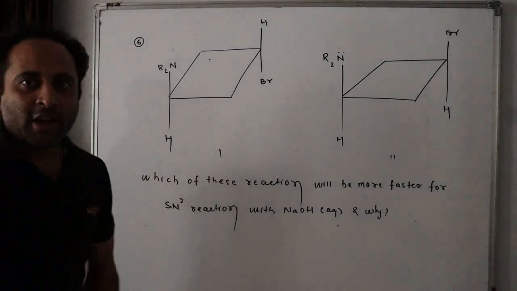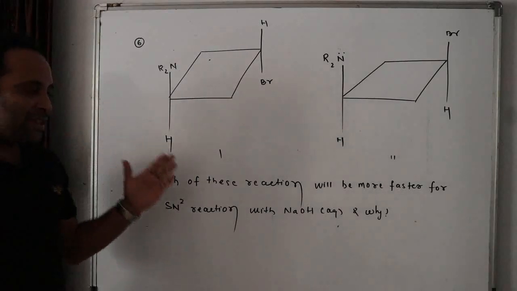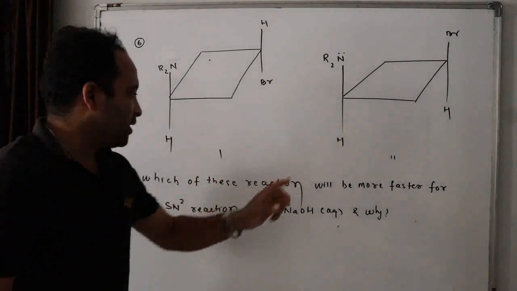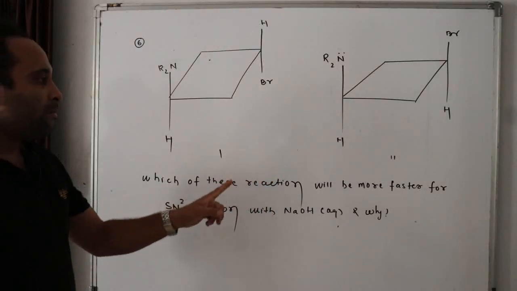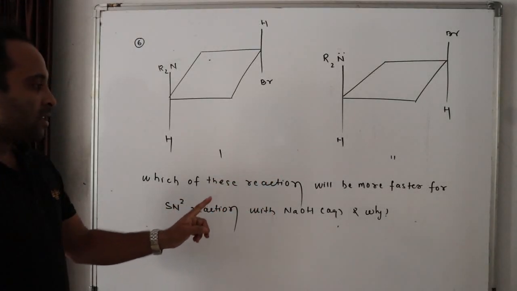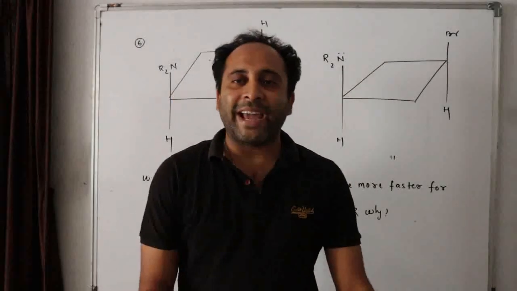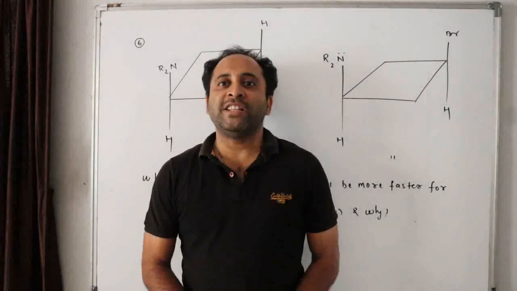Now here comes your homework question. Please copy this homework question. The question is very simple. Out of these two structures, which of these reactions will be faster for SN2 reaction with aqueous NaOH, and why? Here we come to the end of a simple discussion on NGP.